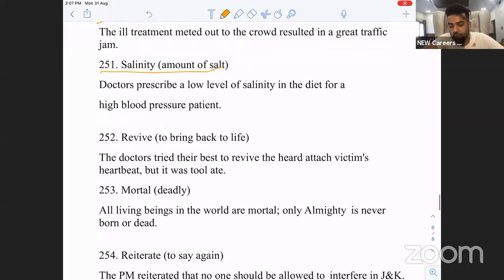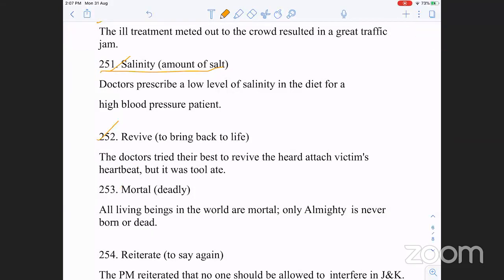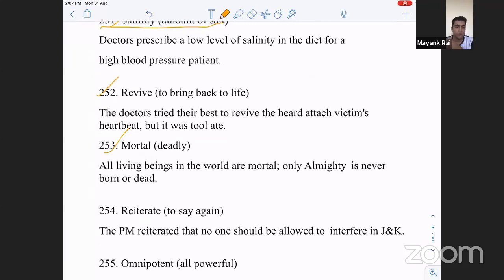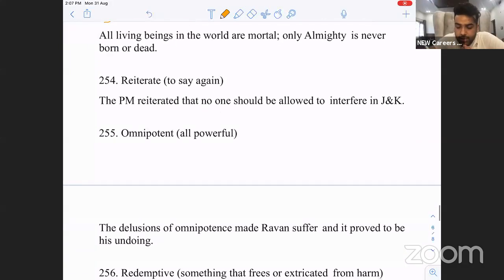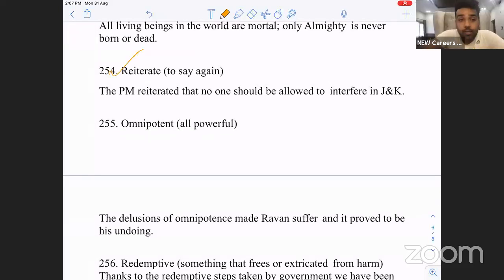Any doubts with this? Revive. Bring back to life. Recuperate. Revive से ही word बना recuperate. Recuperate का मतलब क्या होता है? To regain energy, re-energize. Mortal. Deadly. The blow from the enemy was mortal. Reiterate. Again and again. He kept reiterating that he is not the enemy.